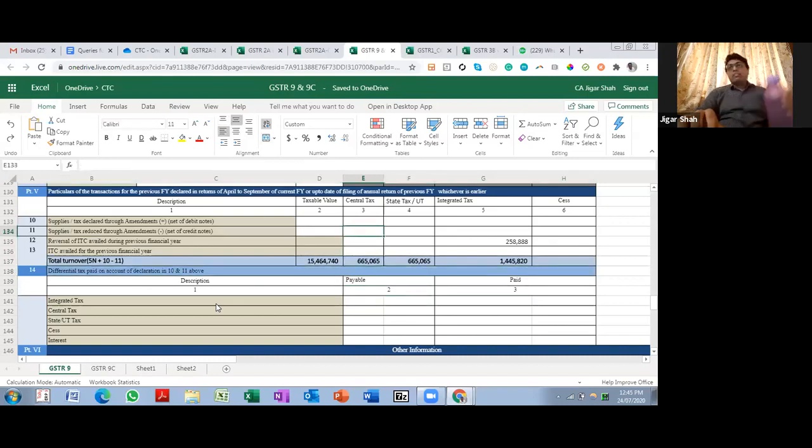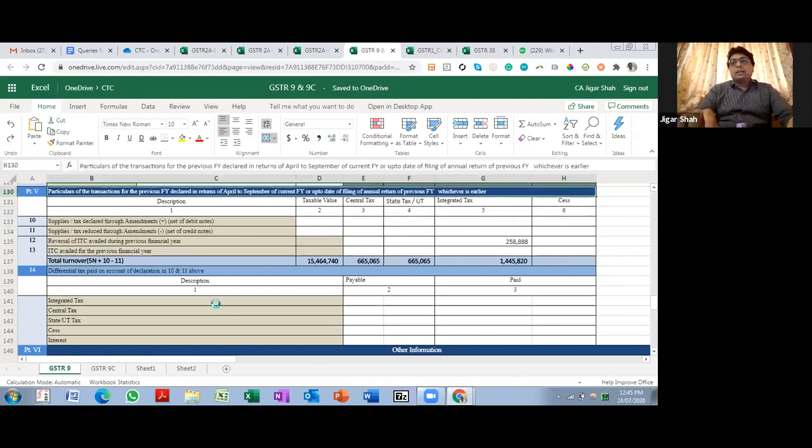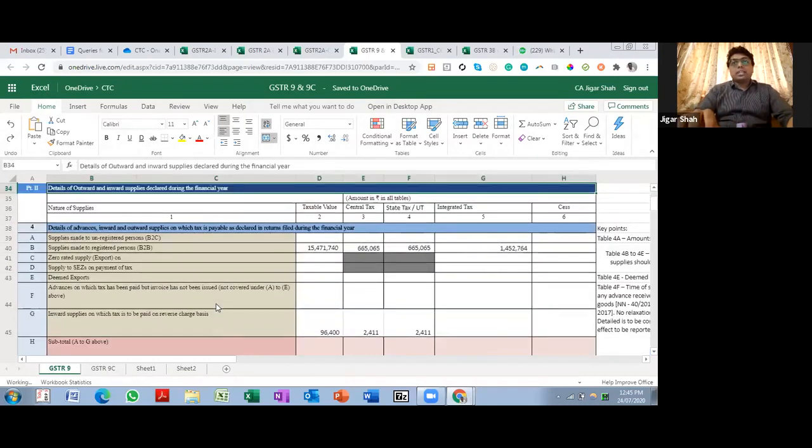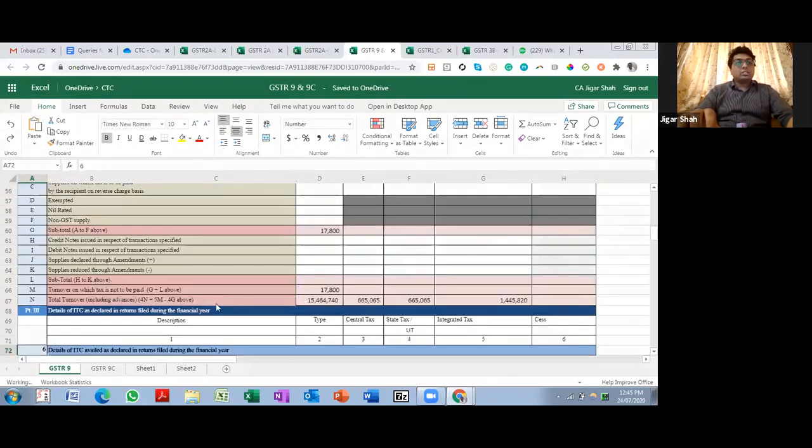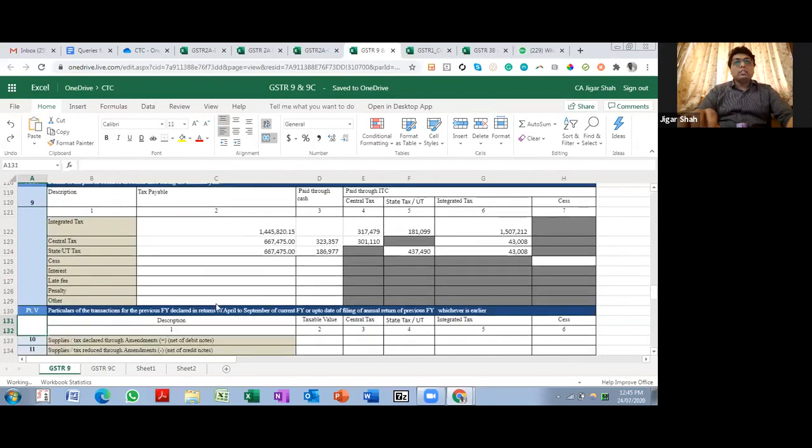So I think one thing that I need to check is that if I have paid tax through DRC 03, whether it gets auto-populated over here or not. According to me, it does not get auto-populated over here, right? So any difference over here should have been ideally paid through DRC 03, and that should be our supporting.